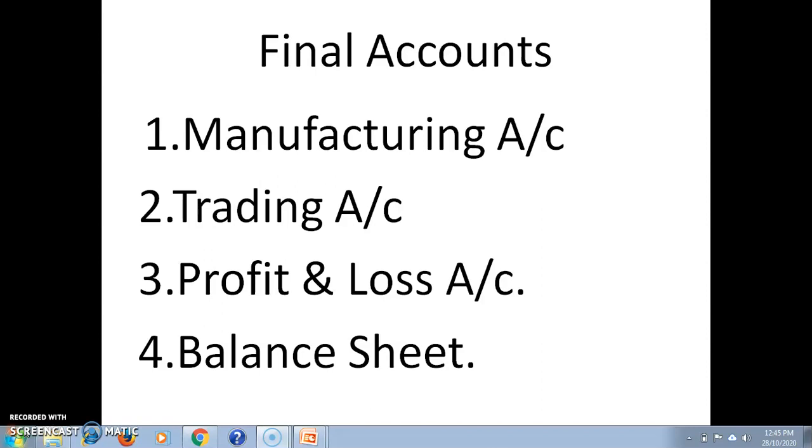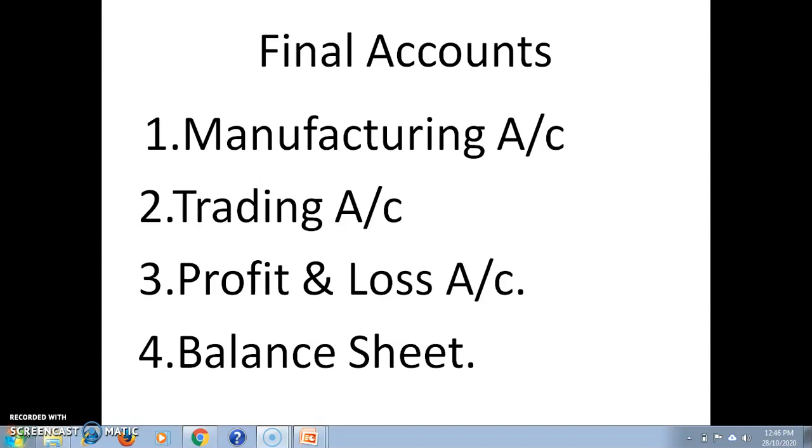The second element credited to trading account is finished goods lost by fire, flood, theft, etc. Finished goods lost means we incurred a loss, by fire, flood, and theft. Next, if the finished goods are taken by the proprietor for personal use, that is credited to trading account. Next is finished goods distributed as free samples. If free samples are distributed, that is credited to trading account.